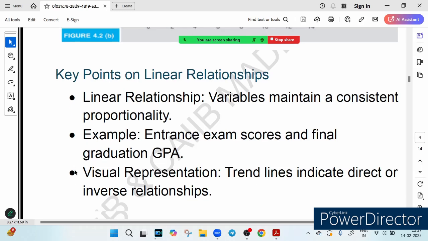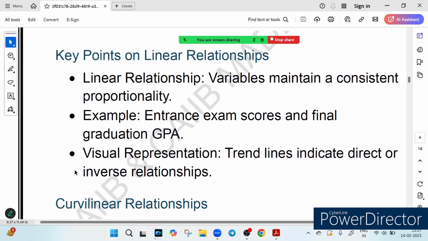Now let's talk about the key points on linear relationship. So now we know the meaning of linear relationship. Have you ever noticed how something follows a straight path? Like the more you study, the better your score, or the more you save, the bigger your bank balance. That is called a linear relationship, a simple, predictable connection between two things.